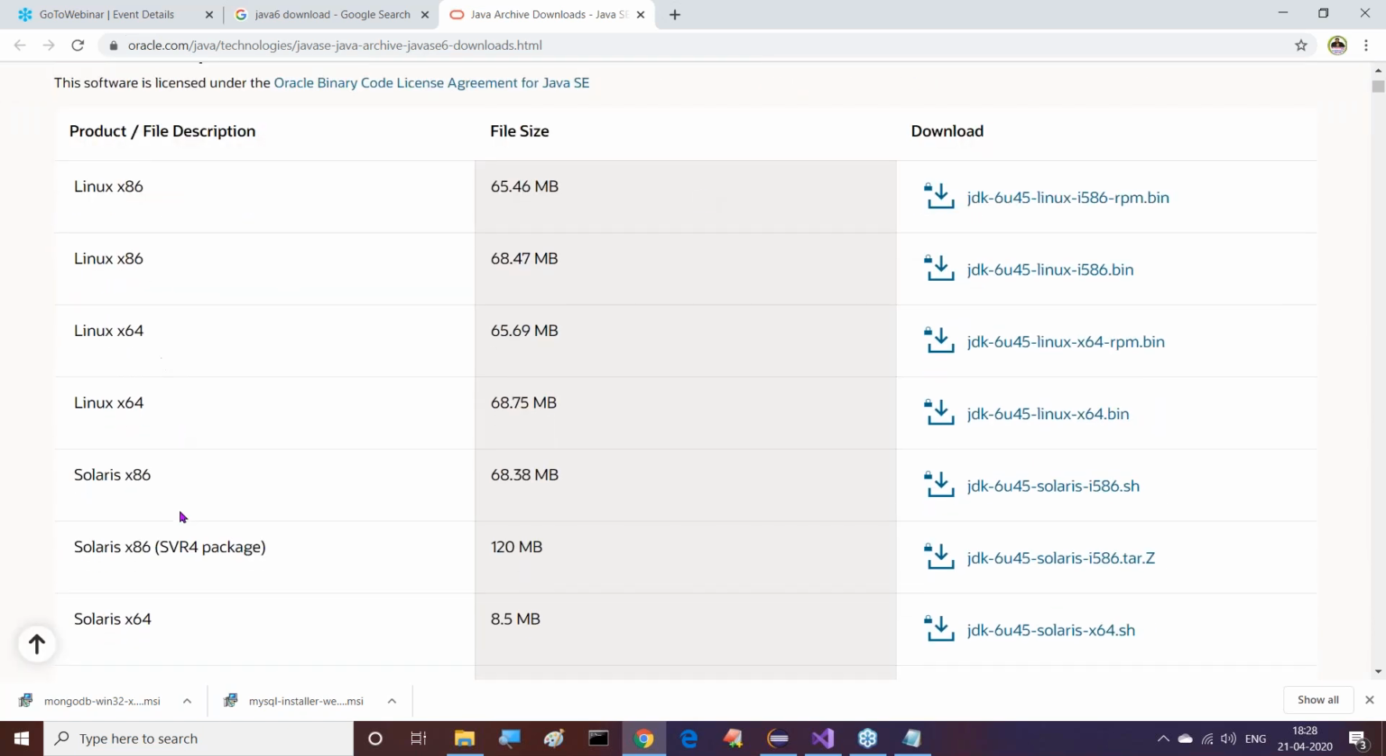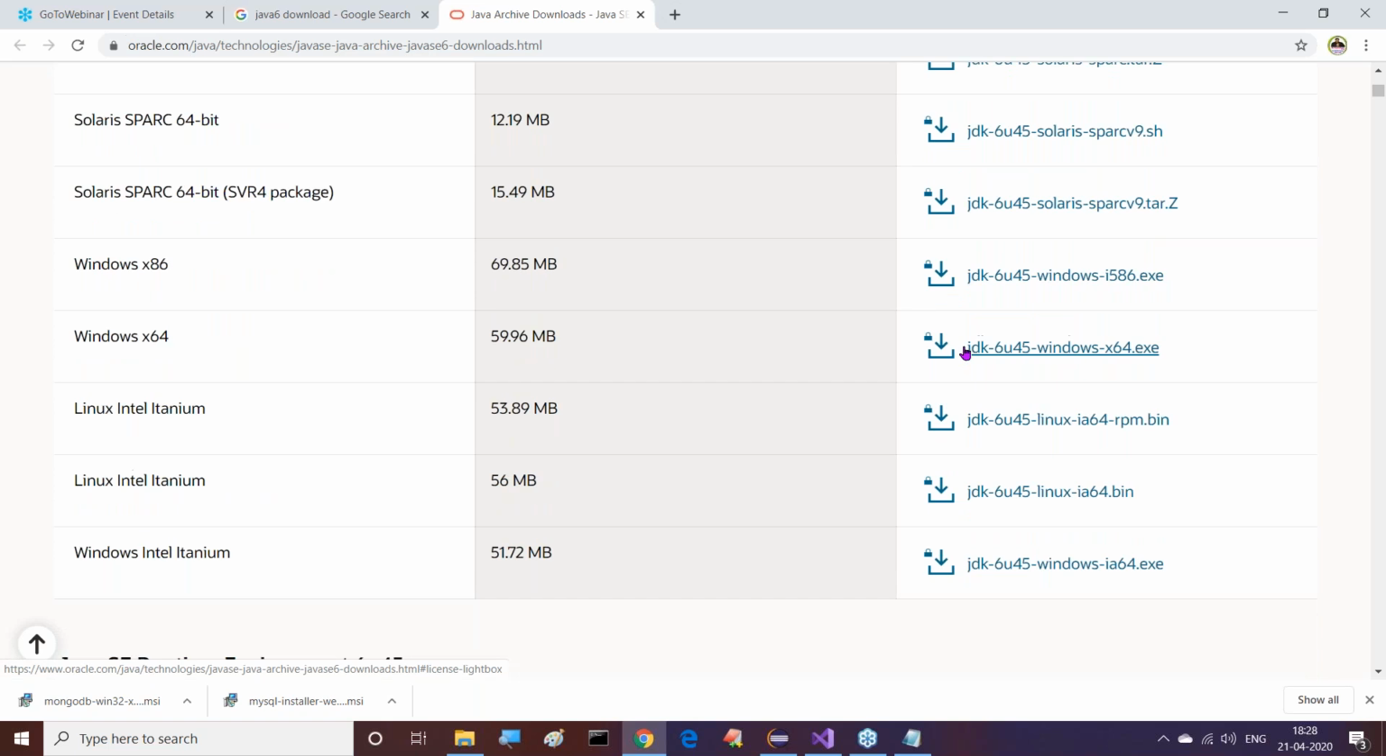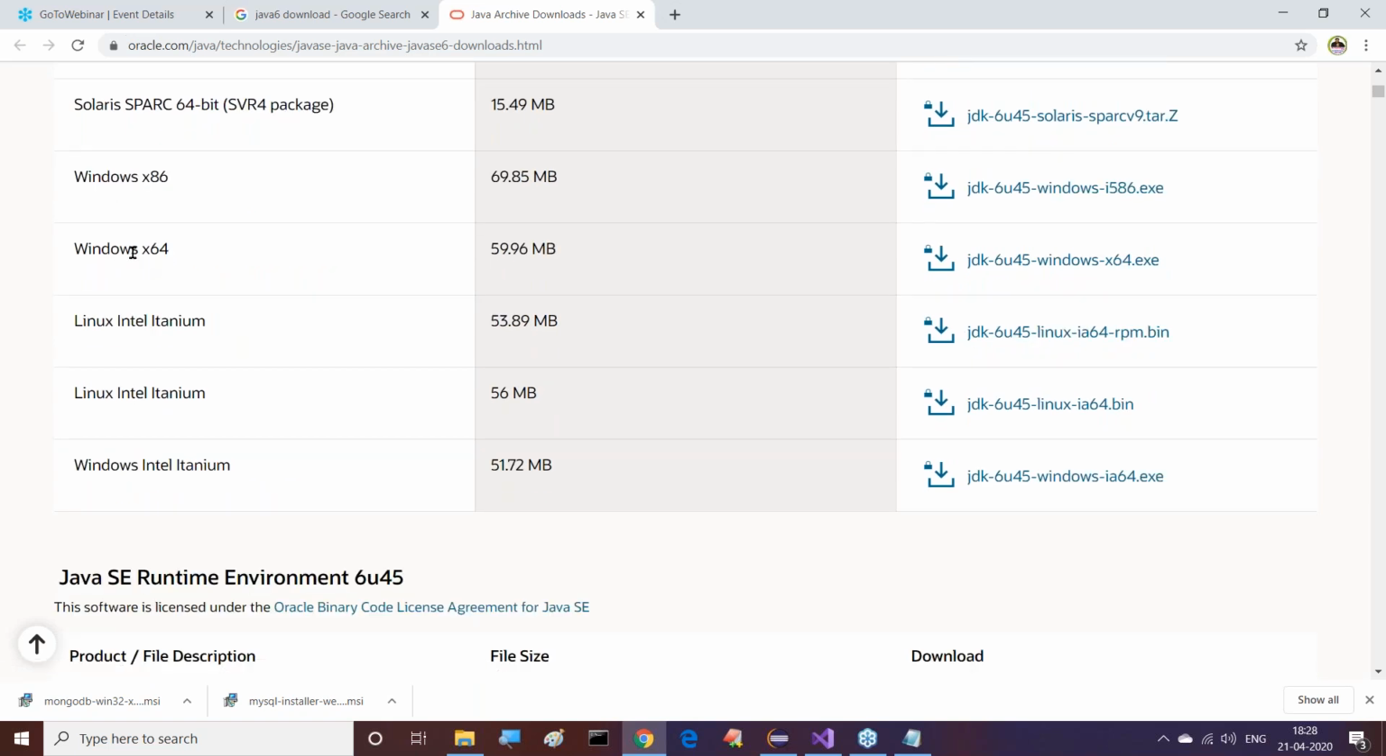See, observe this clearly. On the basis of the operating systems, all these Java version links are available. You can go for it. My operating system is Windows 64, guys. So here I have to download this link.